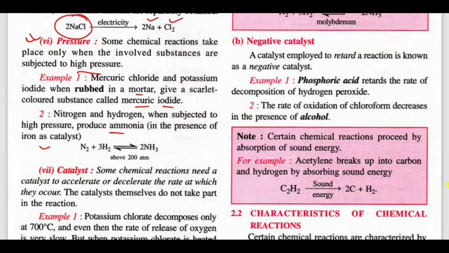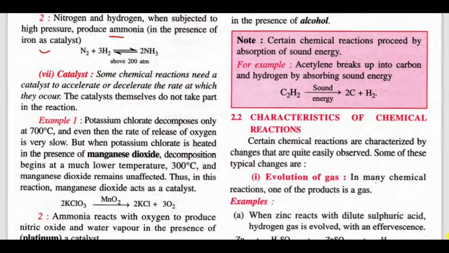Here we need a catalyst to increase the rate of the chemical reaction. What is a catalyst? Catalysts are those things that do not react themselves.